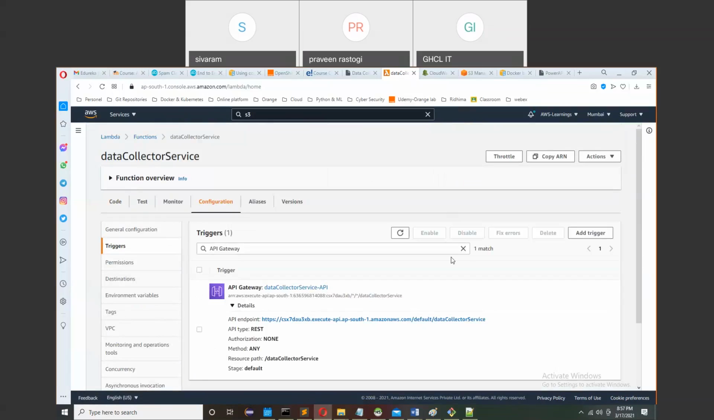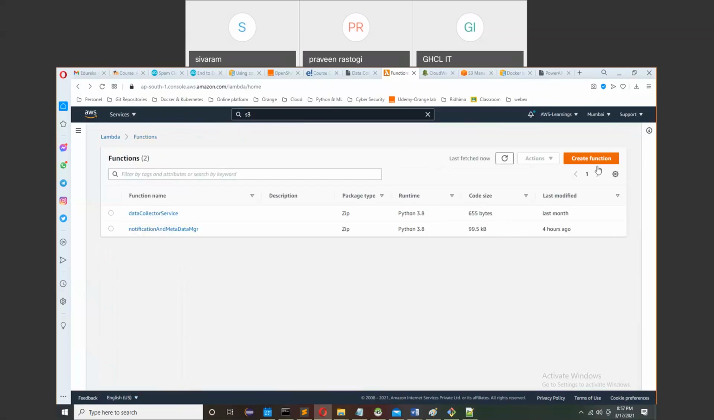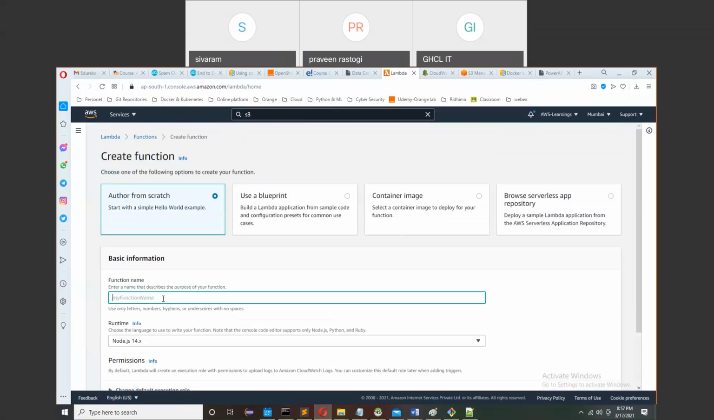Have you created your Lambda function and connected it to an API gateway? No, I'm not done. Okay, you have not done. So maybe initially you faced some problem. Yes. Just give me 1 minute. Lambda.